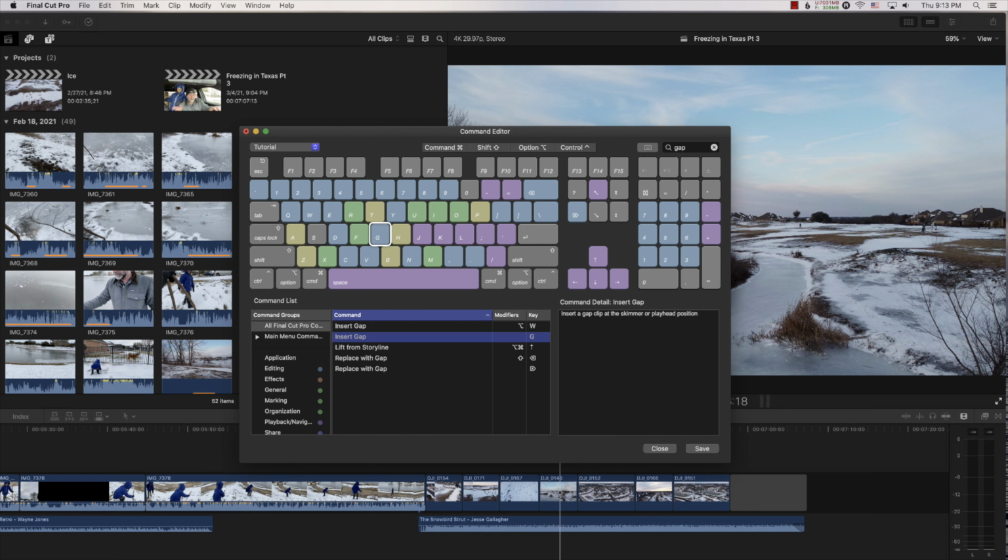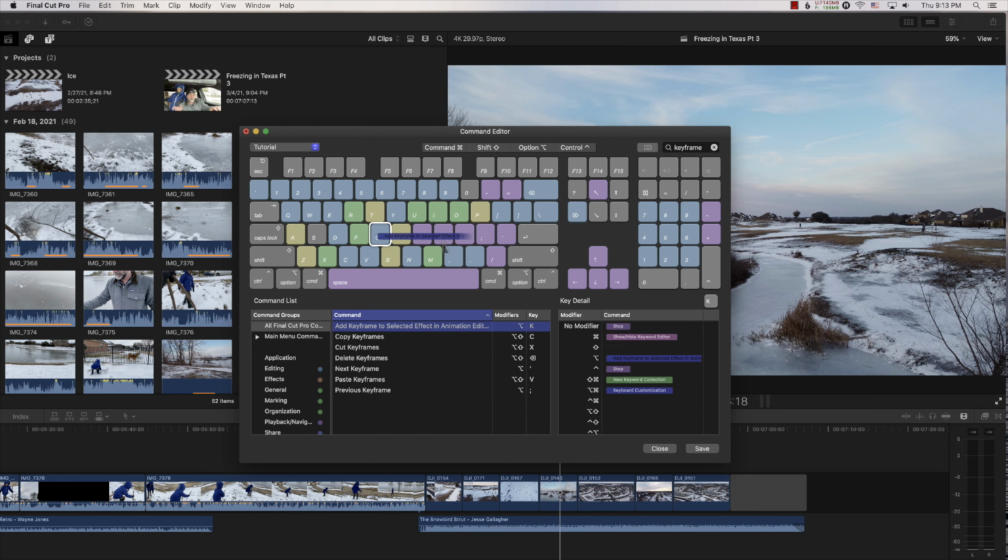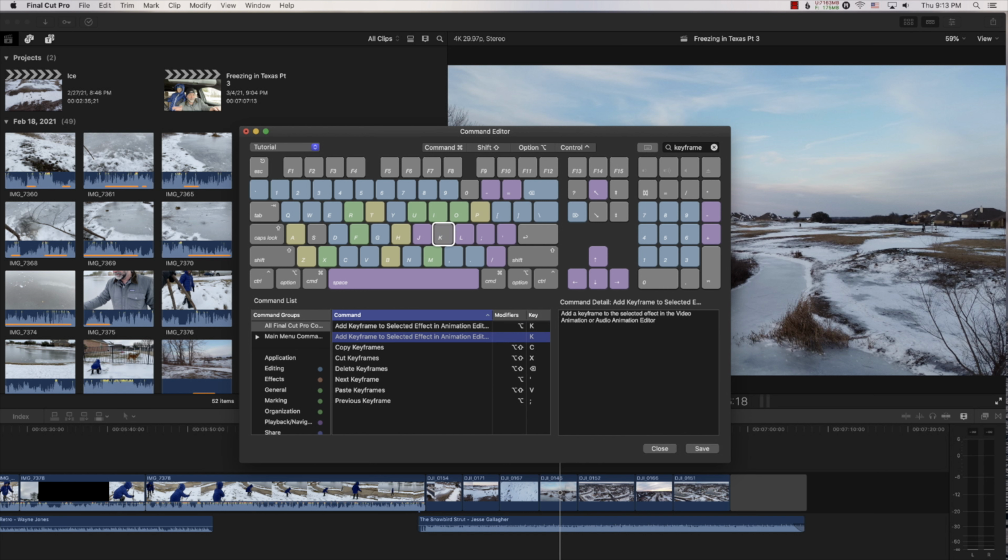Another keyboard shortcut that I use quite a bit is keyframes. So go up in the search bar, type in keyframes, and you'll see right here is add keyframes to selected effect and animation, and it is Option K, which is not really that difficult, but I want to make it even easier. Drag this up to K. And now the keyboard shortcut for keyframes is K.